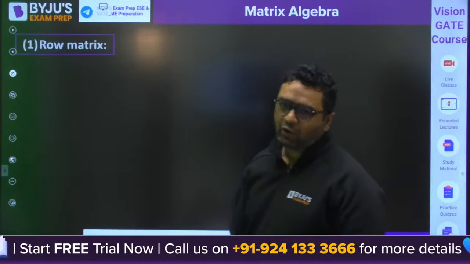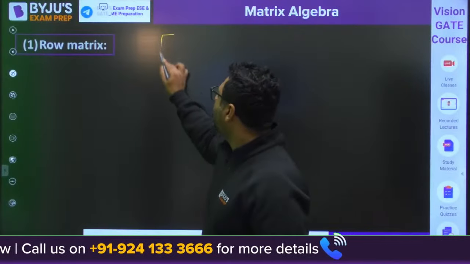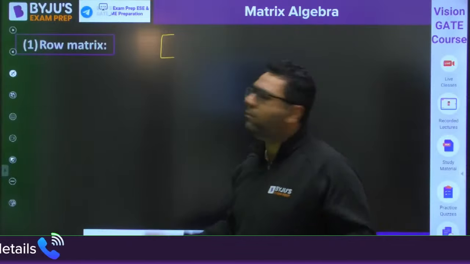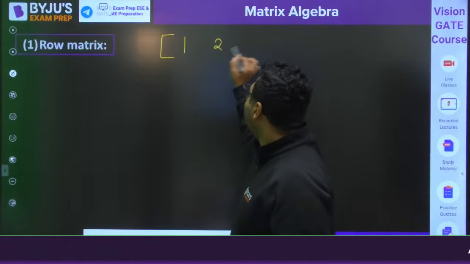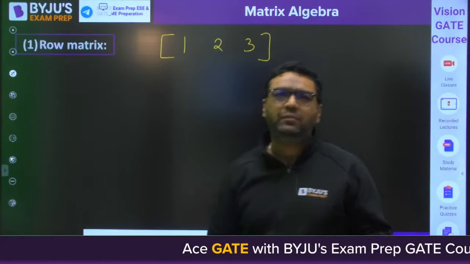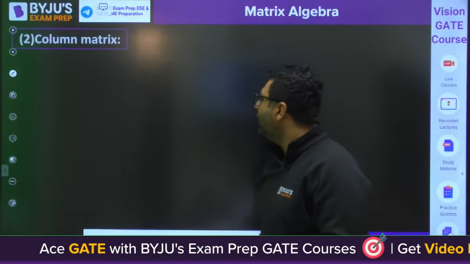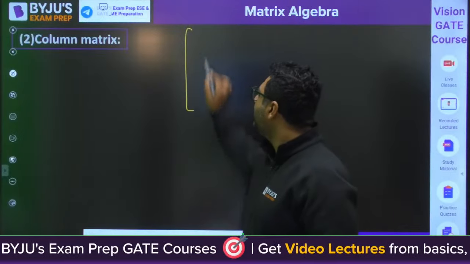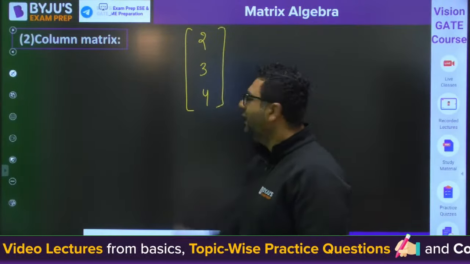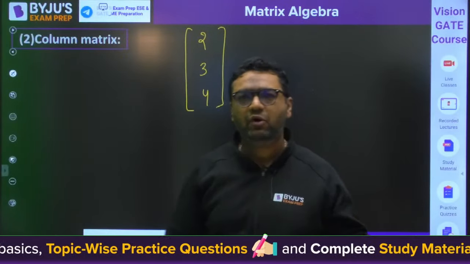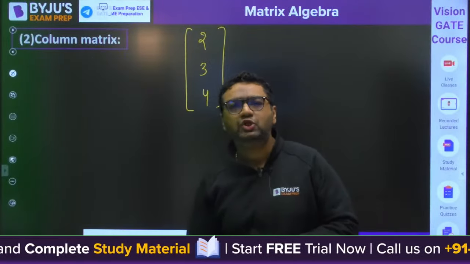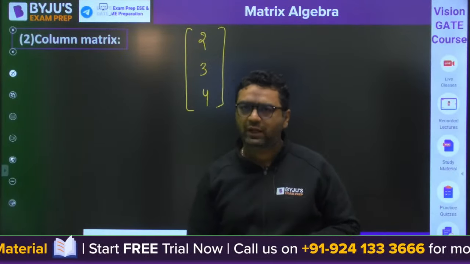When we are talking about a row matrix, we call a matrix a row matrix if it has one row and n number of columns, like maybe 1, 2 and 3. This is a row matrix where the number of rows is 1, and the number of columns can be any number. Then we have the column matrix, like 2, 3, 4. Here you can see it has one column but n number of rows. Such a matrix is said to be a column matrix. I will also give you the shortcut for finding the inverse today, okay?